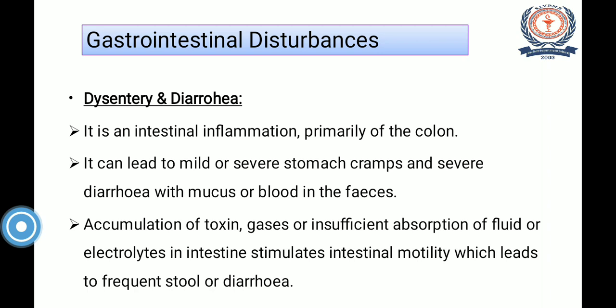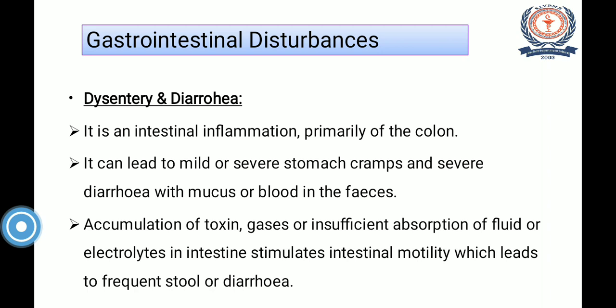But here, because of accumulation of toxic substances, gases, fluid or electrolytes in the intestine, intestinal motility increases. The contraction and relaxation of the gastrointestinal smooth muscles increase, and that leads to frequent passage of stool, which is diarrhea.